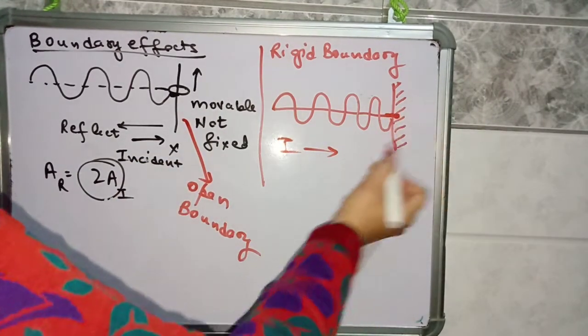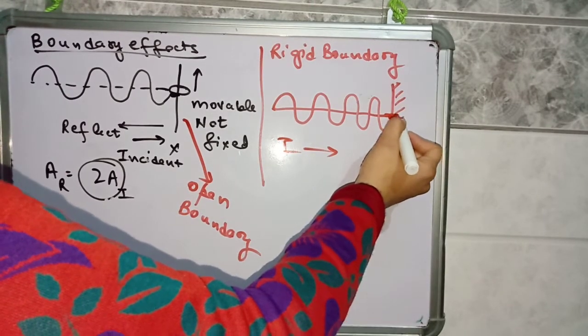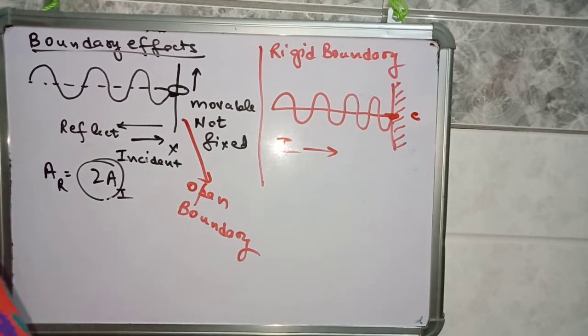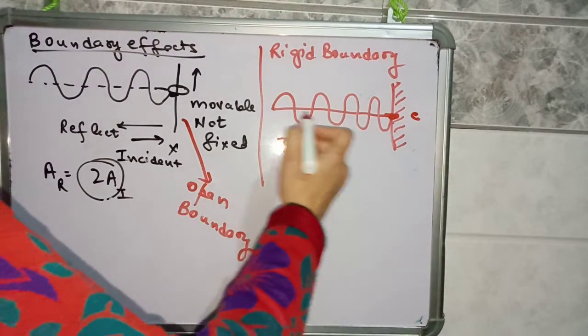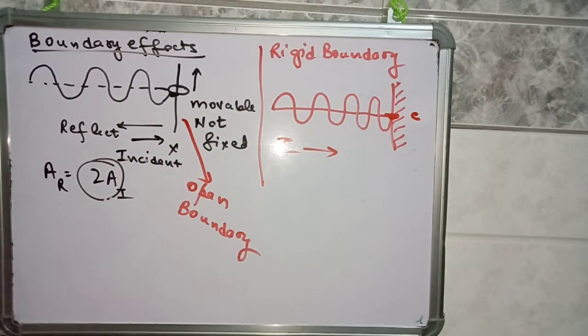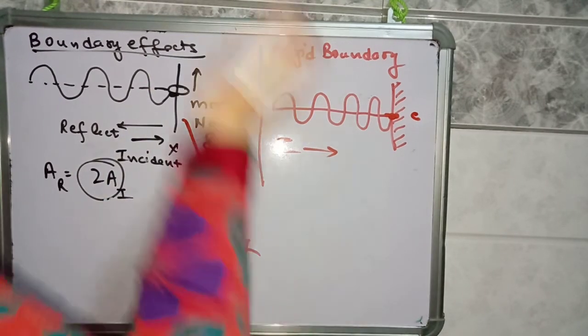So the particle present at this place, suppose at point C, the disturbance will reach the particle C, and this particle will try to move in the upward direction.